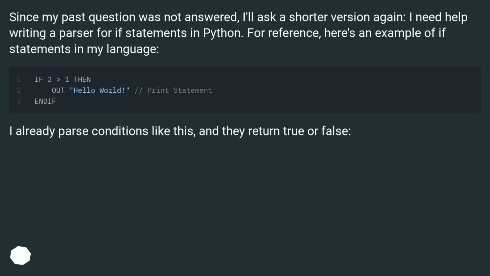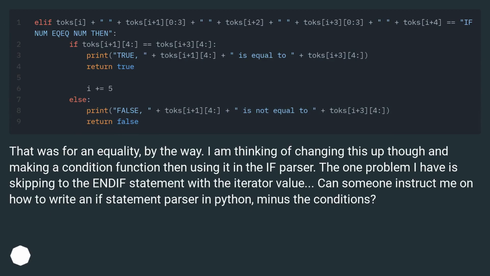I already parse conditions like this, and they return true or false. That was for inequality, by the way. I am thinking of changing this up though and making a condition function, then using it in the if parser. The one problem I have is skipping to the end if statement with the iterator value. Can someone instruct me on how to write an if statement parser in Python, minus the conditions?